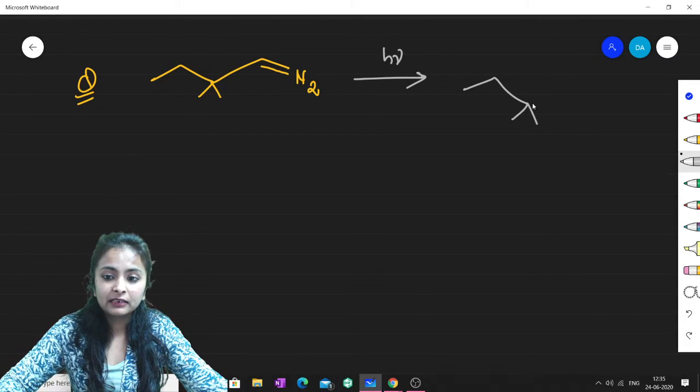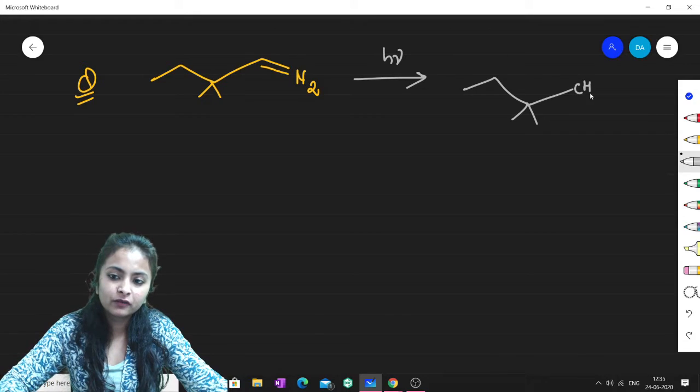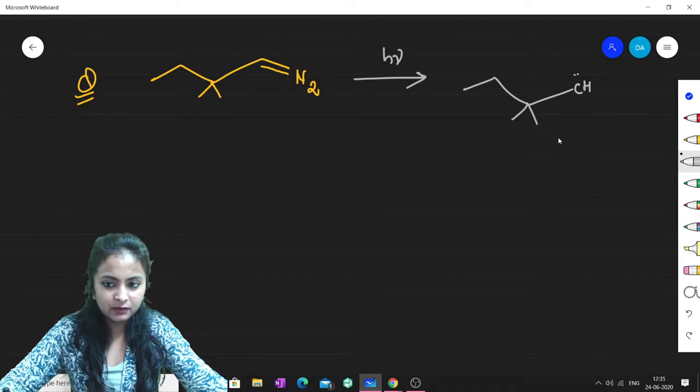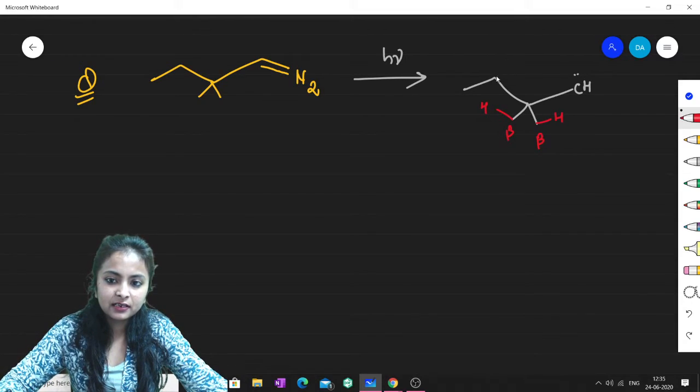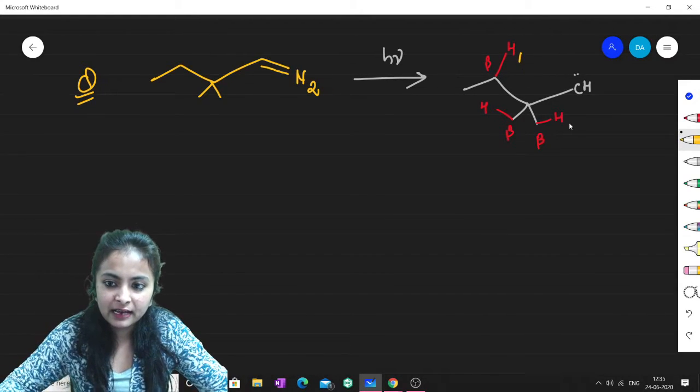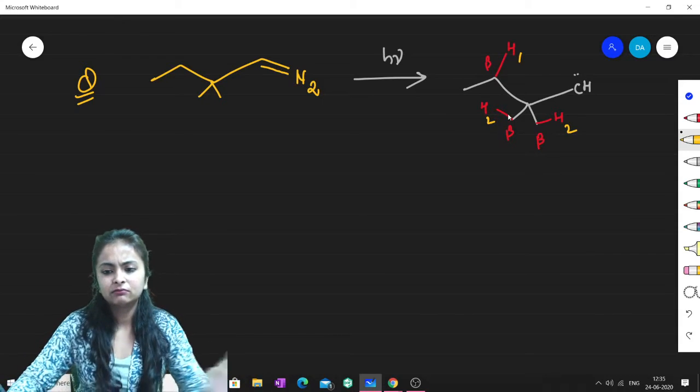Fine. So now, if you treat it with light, then you already know that there will be the formation of a carbene, isn't it? Carbene will be formed. Now just have a look. With respect to this, there is one beta hydrogen. This is another beta hydrogen, and there is another beta hydrogen, isn't it? This hydrogen is also beta. So this one and these two are the same. Both are equivalent.